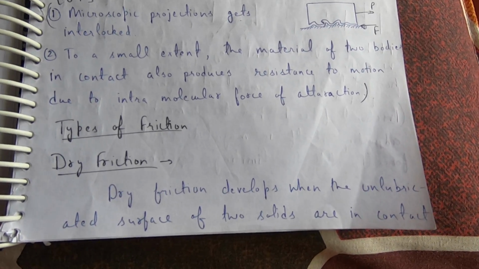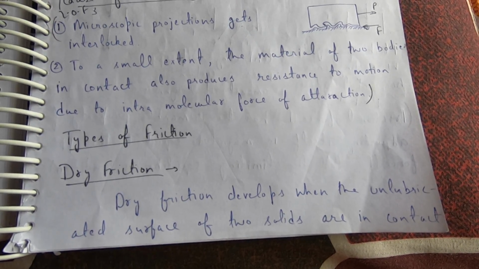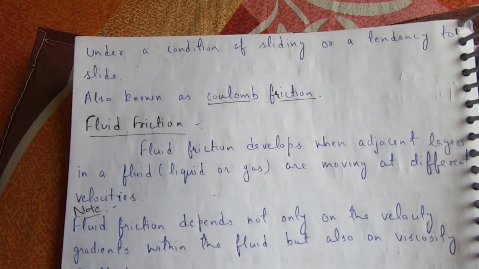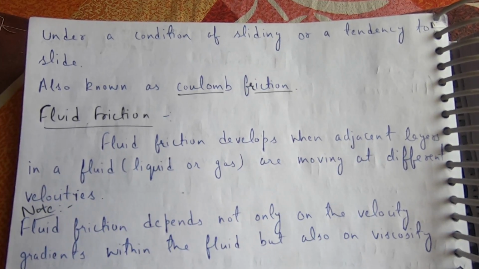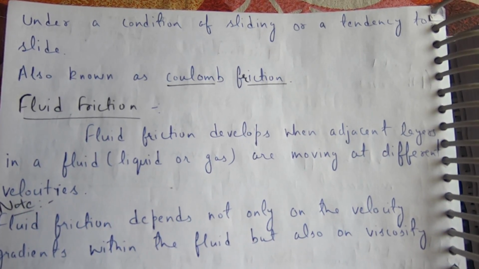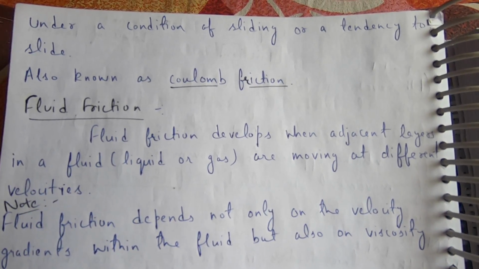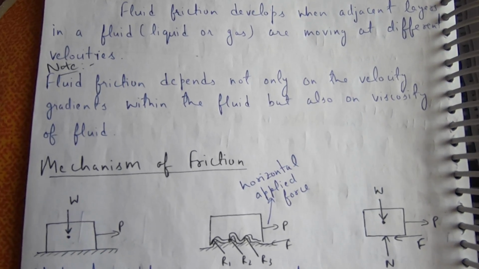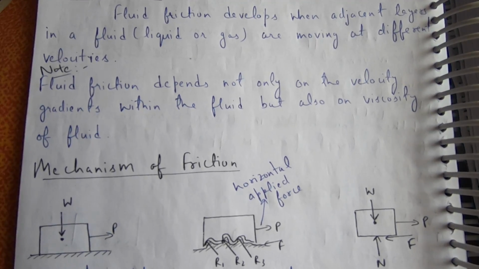Types of friction: dry friction. Dry friction develops when the unlubricated surfaces of two solids are in contact under the condition of sliding or a tendency to slide, also known as Coulomb friction. Fluid friction: fluid friction develops when adjacent layers in a fluid, liquid or gas, are moving at different velocities. Note: fluid friction depends not only on the velocity gradients within the fluid but also on the viscosity of the fluid.